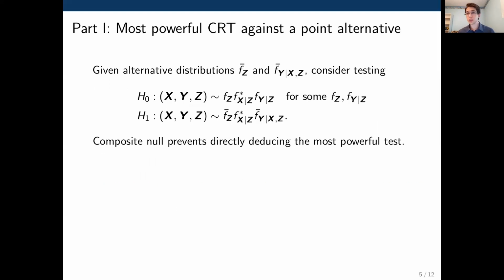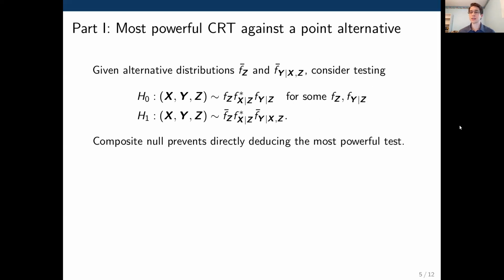So as a starting point, I'm going to ask, what is the most powerful CRT against the point alternative? And this point alternative will be specified by an alternative marginal distribution for z and an alternative conditional distribution for y given x and z. So we have a null distribution here, which is simply a rewriting of the conditional independence hypothesis, accounting for our knowledge of the distribution of x given z. And then here is the alternative using the specified distributions of z and of y given x and z.